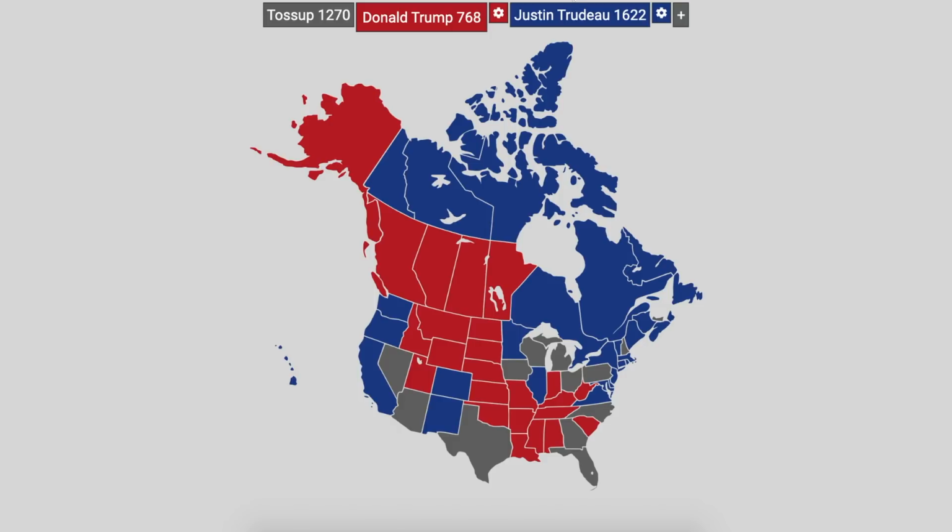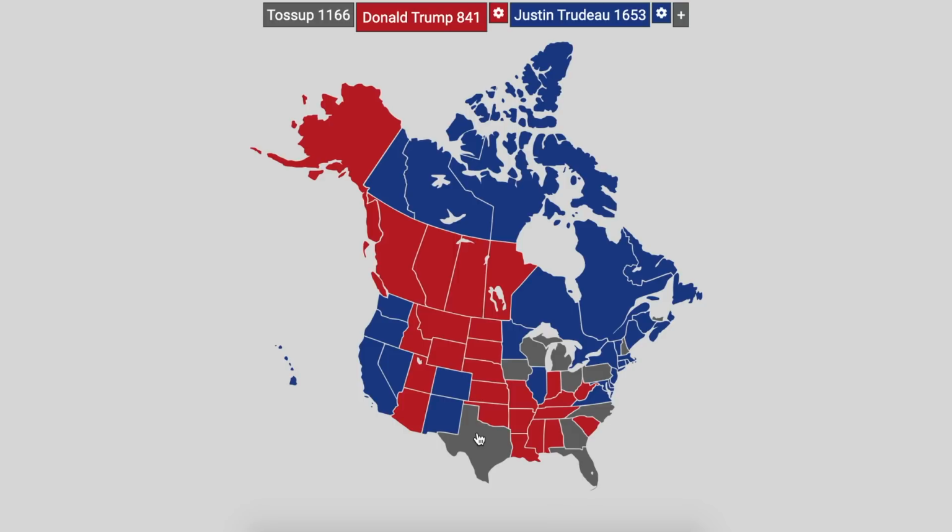So starting out from left to right, I do believe Justin Trudeau would win in Nevada. I also do believe Donald Trump would actually win in the state of Arizona. I think one thing that should be noticed is that Canadian politicians are in general a lot more liberal than politicians on the Democratic side. So I do think that Arizona would actually prefer more moderate candidates, and thus I do believe Donald Trump would be able to pull out a narrow margin of victory over Justin Trudeau.